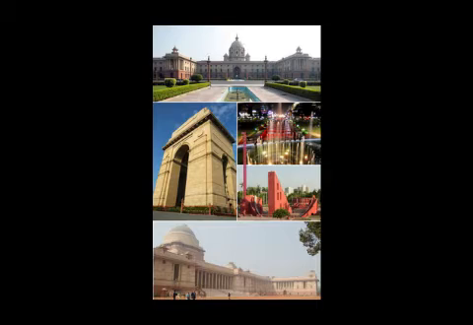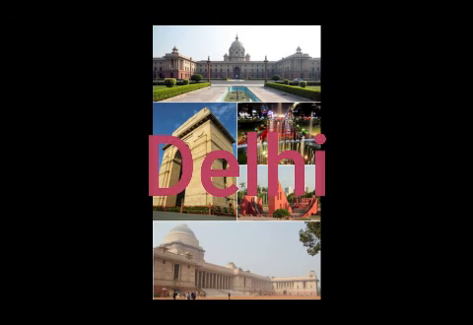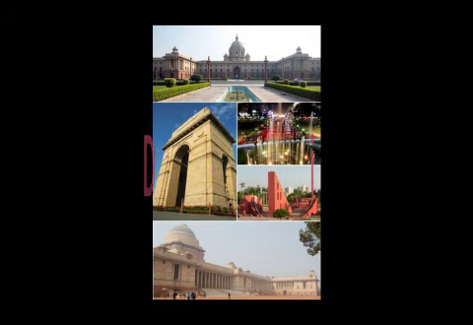Now we'll see the next union territory, that is Delhi. It is officially known as the National Capital Territory of Delhi. It is a city and a union territory of India containing New Delhi, the capital of India. It is bordered by the state of Haryana on three sides and by Uttar Pradesh to the east.